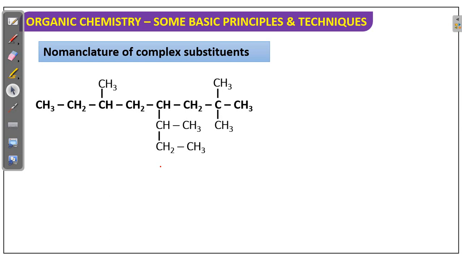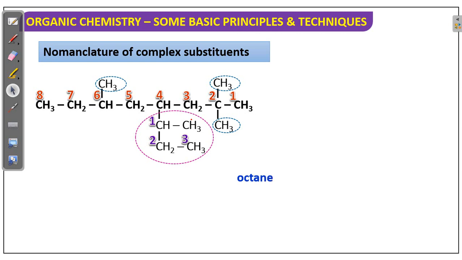Nomenclature of complex substituents. See, in the substituent again substituents are there. In that case, how will you give the numbering and name? The numbering is the same. First you have to select the long chain, then second, more substituents, long chain is more preferred. Then for numbering, we have to follow the lowest sum rule.